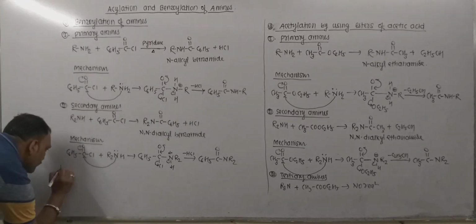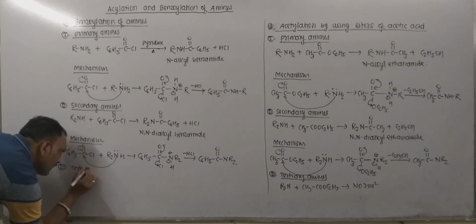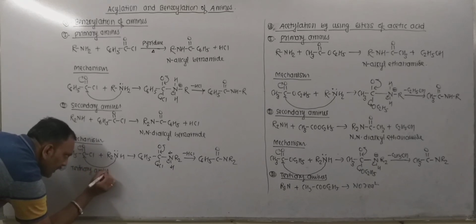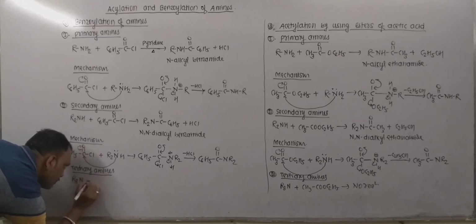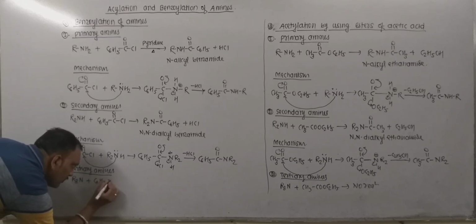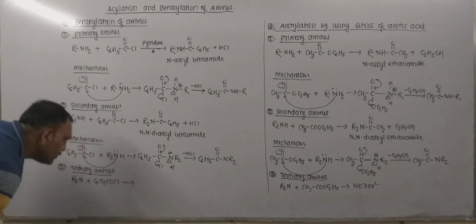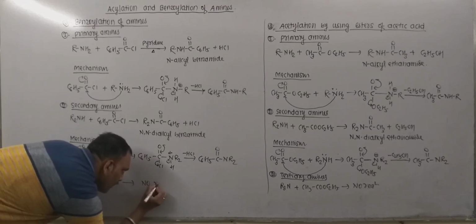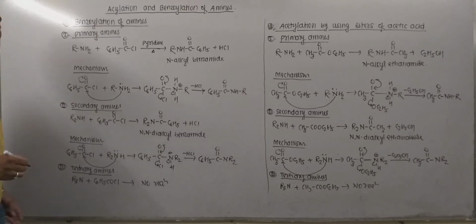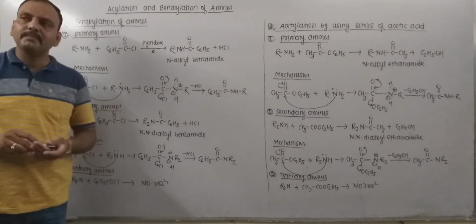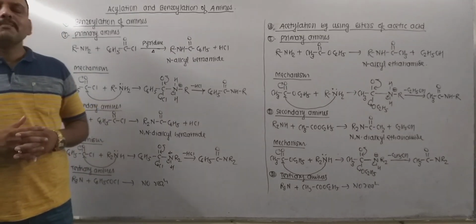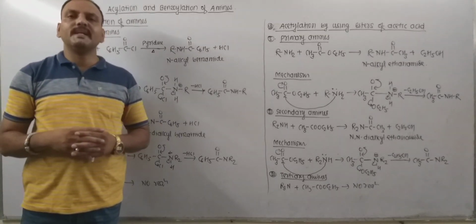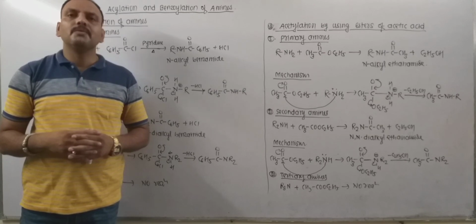Now as far as tertiary amines are concerned, remember in tertiary amines there is no hydrogen attached to the nitrogen. So tertiary amines when treated with benzoyl chloride, there is no net reaction taking place. I mean tertiary amines fail to react with benzoyl chloride, or in simple words one can say that tertiary amines do not undergo benzoylation. Thank you very much.